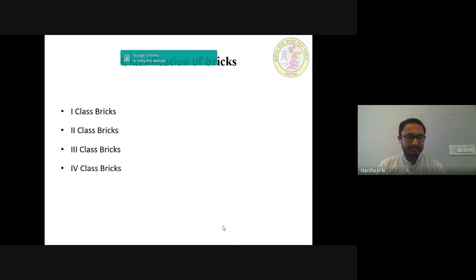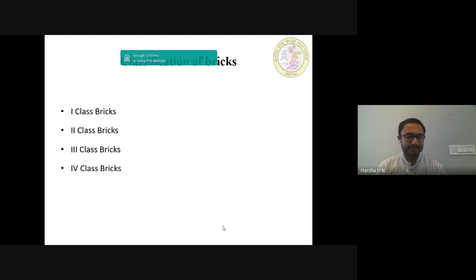Second one is the bricks used in the construction field, which are burnt bricks, and they are classified into the following four categories. First one, first class bricks. These bricks are table molded and are of standard shape and they are burnt in kilns. The surface and edges of the bricks are sharp, square, smooth, and straight. They satisfy the qualities of good bricks, which are mentioned earlier. These bricks are used for superior work of permanent nature.